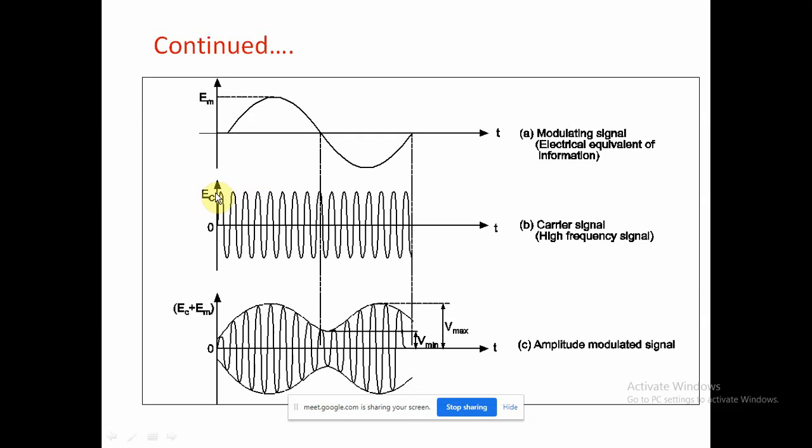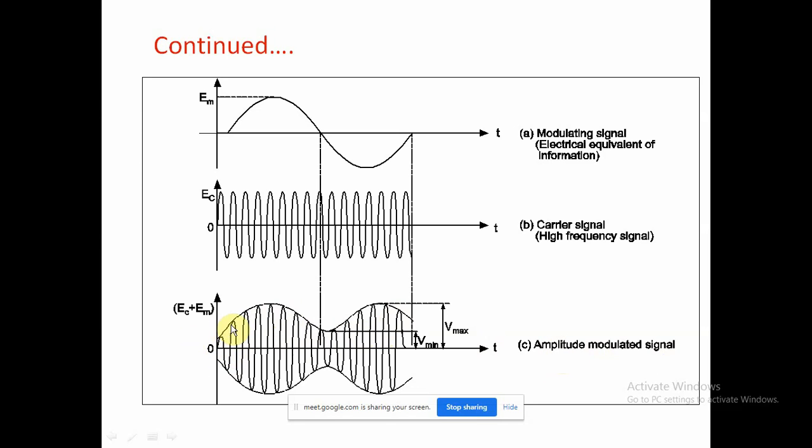EC is nothing but the amplitude of the carrier signal, and when you add the modulating signal and carrier signal with each other, we get EC plus EM, the amplitude of carrier plus amplitude of modulating signal, and we get this signal, the modulating signal with the carrier signal. We also call it the envelope signal, as well as the amplitude modulated signal.